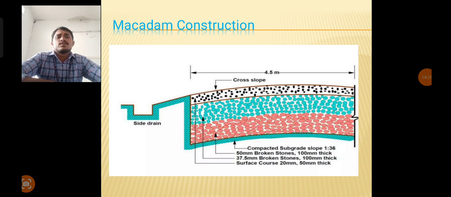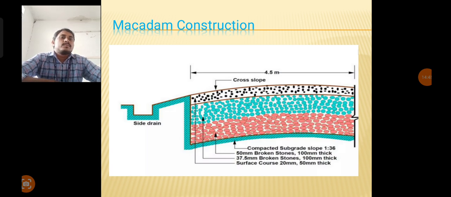This slope is not only provided at the bottom of the layer, the same cross slope 1:36 is provided for all layers. Then side drains are also provided. So this is the new concept of Macadam construction.